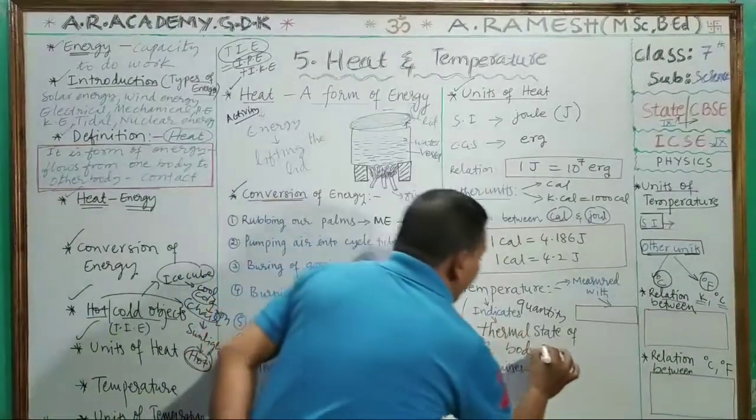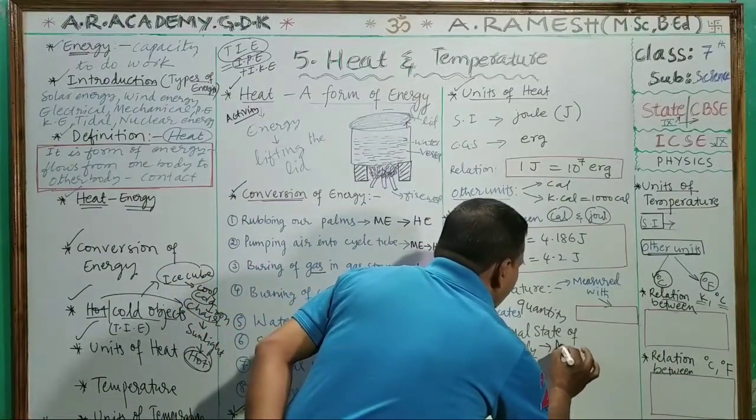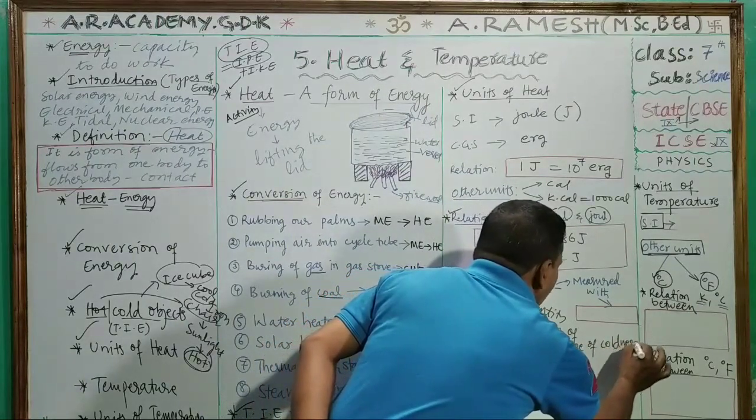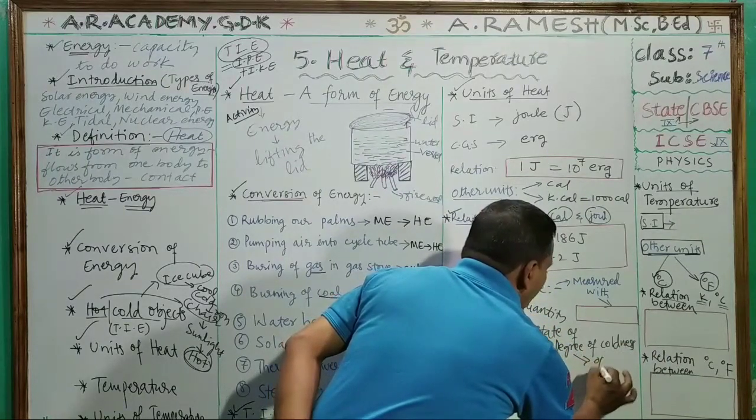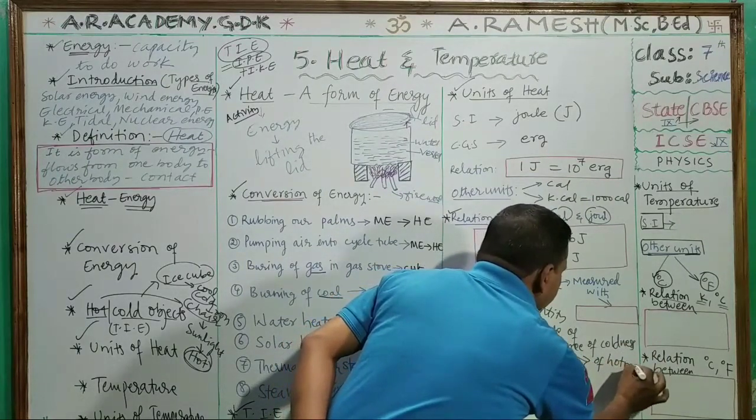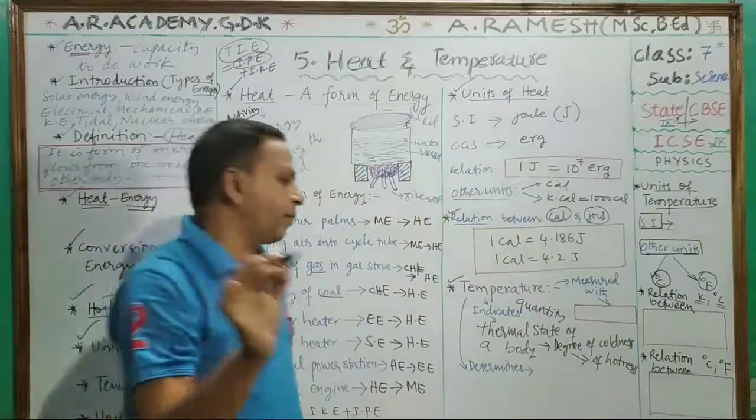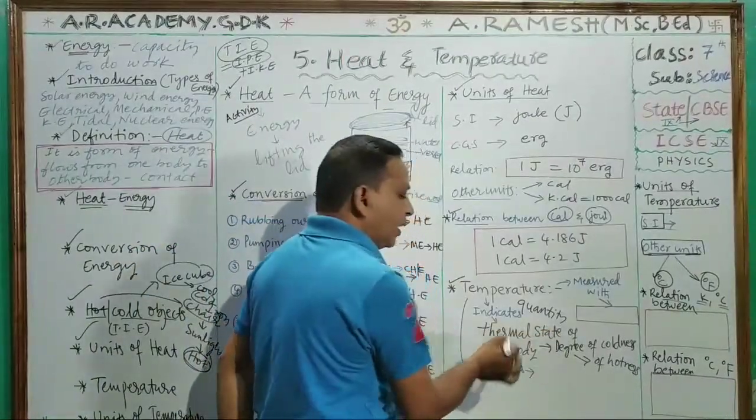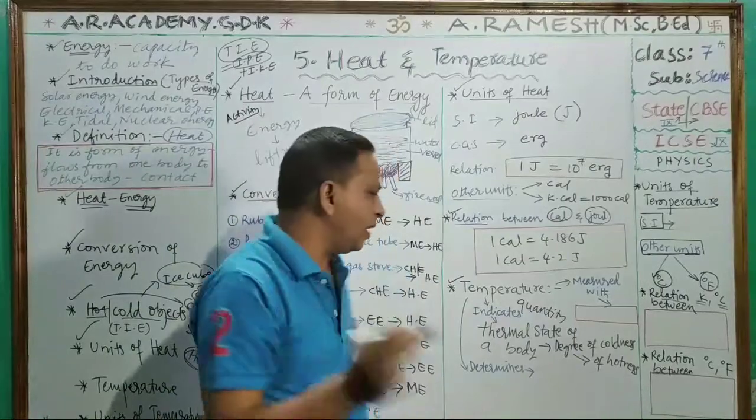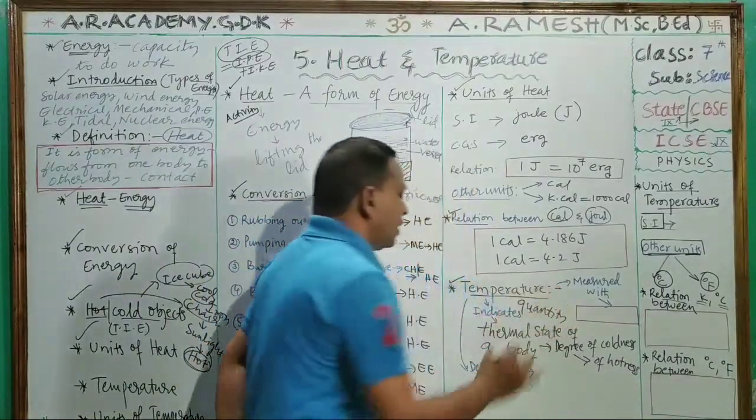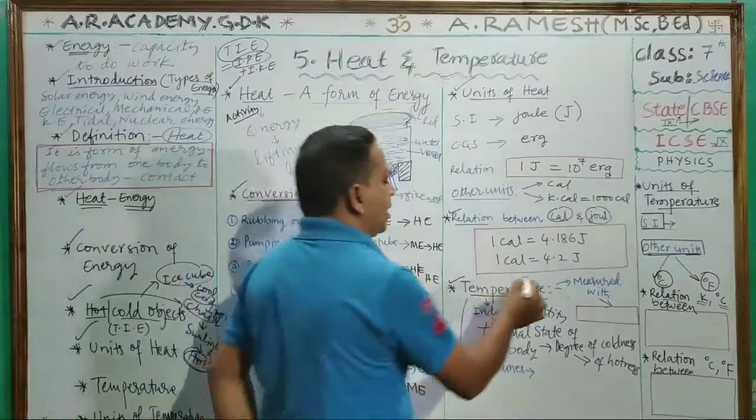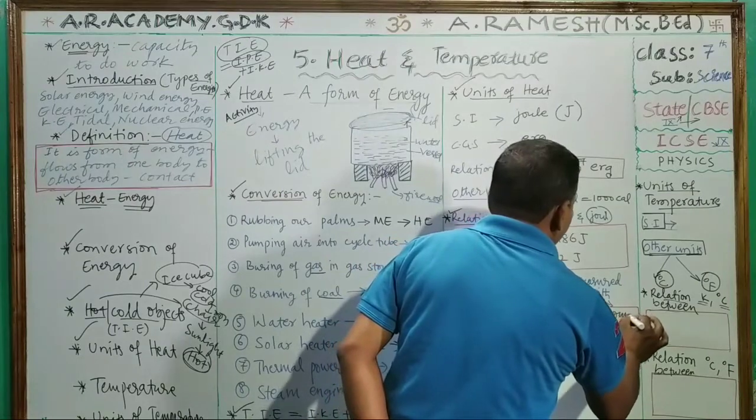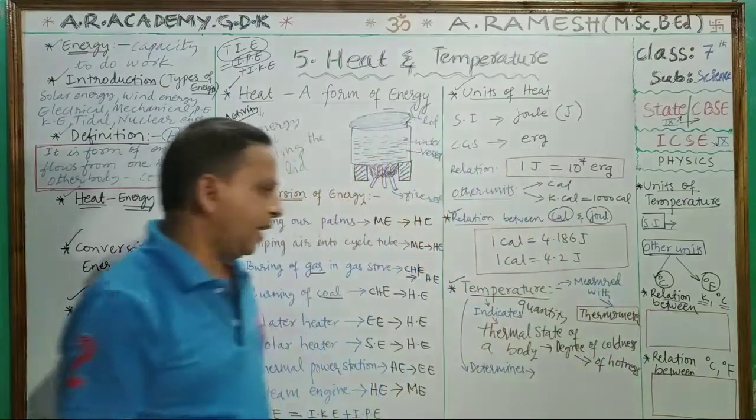That is degree of coldness or degree of hotness. Once again look here children, the definition of temperature. The physical quantity which indicates the thermal state of a body, that is degree of hotness or degree of coldness, is called temperature. This is the temperature definition. You know very well temperature is measured with the help of thermometers.